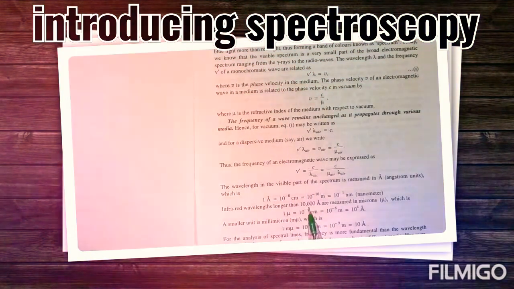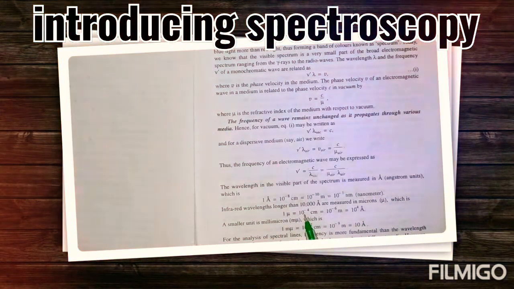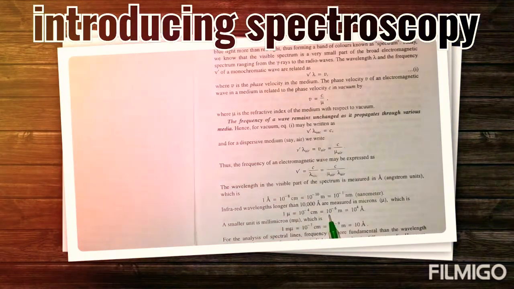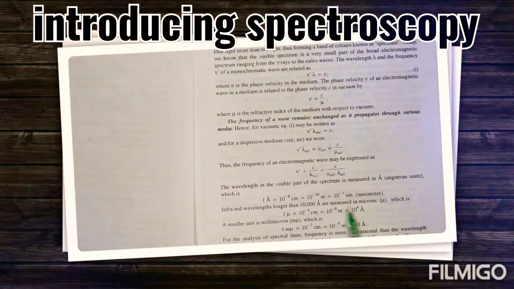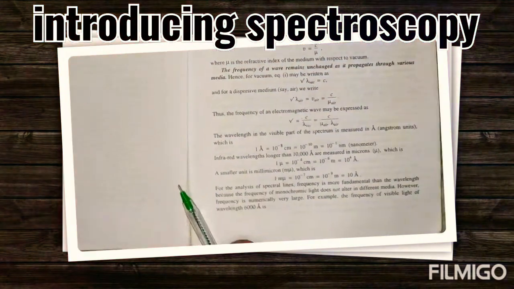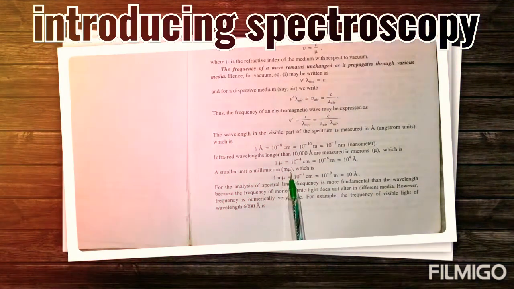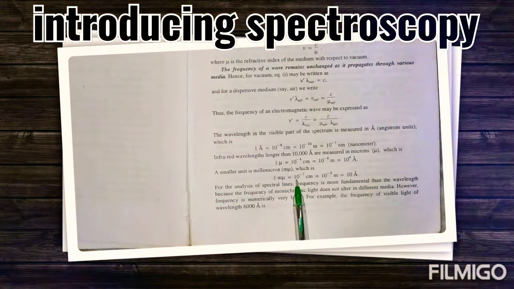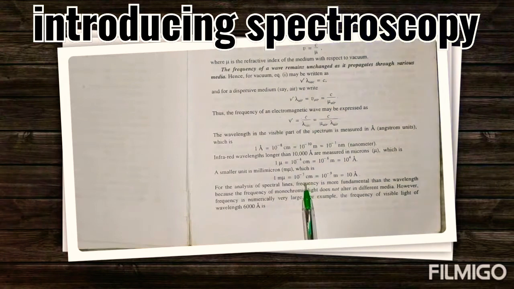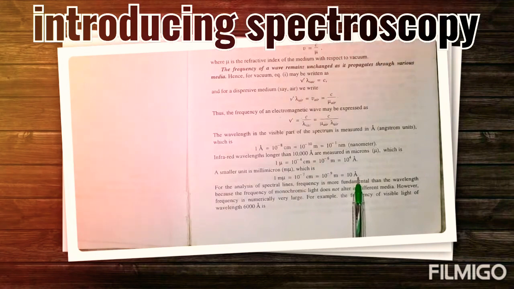Infrared wavelengths longer than 10,000 angstrom are measured in microns. This is denoted as micro or micron, where 1 micron is equal to 10 to the power minus 4 centimeter, which is further equal to 10 to the power minus 6 meter, and which is further equal to 10 to the power 4 angstrom. Then a smaller unit is millimicron, where 1 millimicron is equal to 10 to the power minus 7 centimeter, which is further equal to 10 to the power minus 9 meter, and which is equal to 10 angstrom.